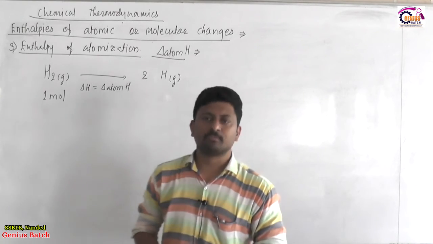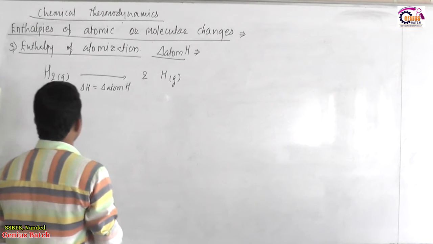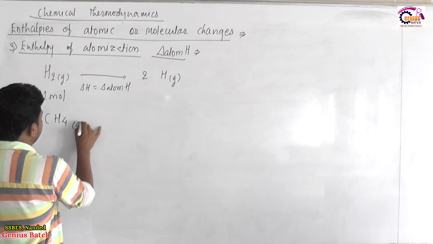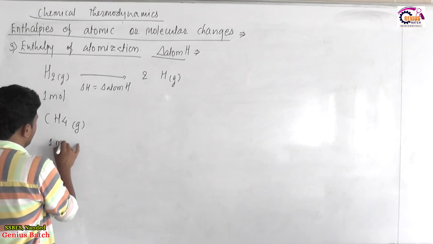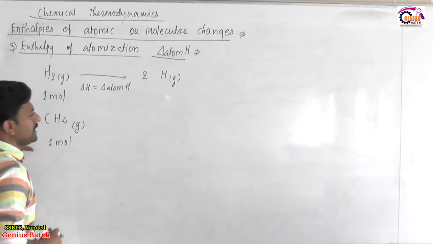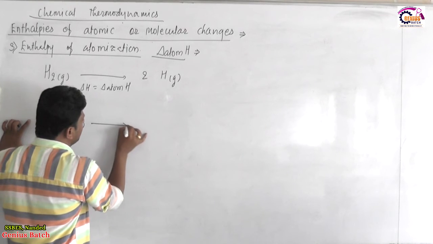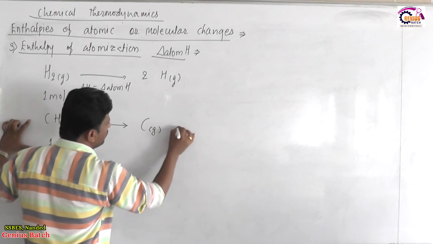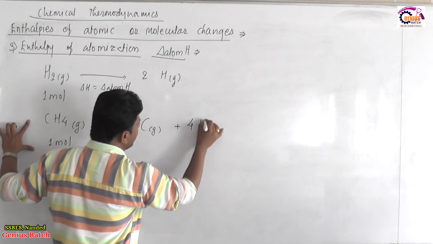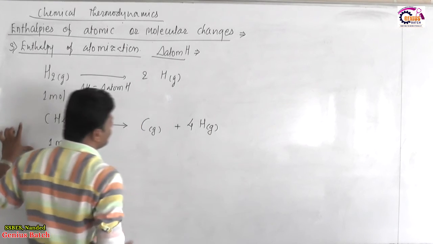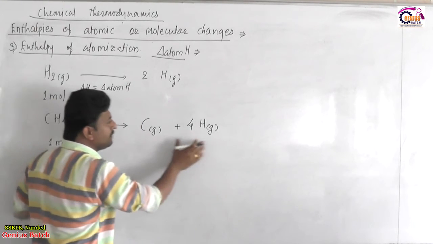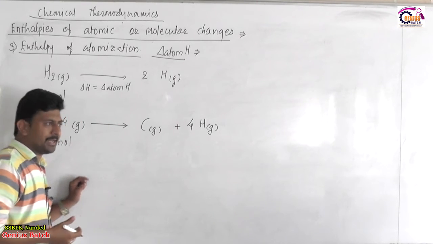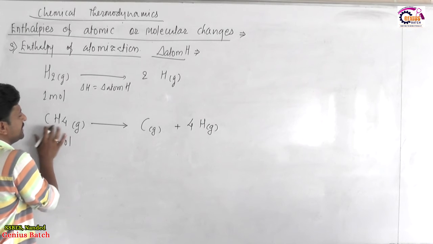Let us try to get it from one more example. Suppose we have methane as a substrate material. Methane in a gaseous state, by quantity we have 1 mole. This 1 mole of methane is cleaved into 1 mole of carbon gaseous plus 4 moles of hydrogen gaseous. 1 mole of carbon atoms and 4 moles of hydrogen atoms are obtained on breaking of 1 mole of gaseous methane.